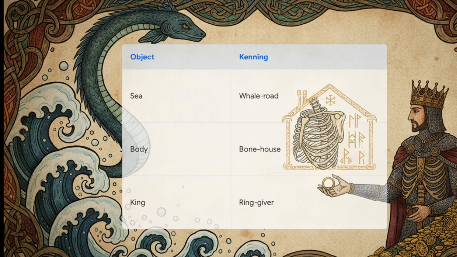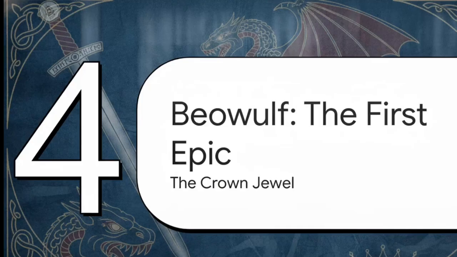And the king, who distributed treasure under that Comitatus code we just talked about, was known as the ring giver. It is just an incredibly evocative way to build a world using language. Section 4, Beowulf, the first epic, rightly known as the crown jewel.